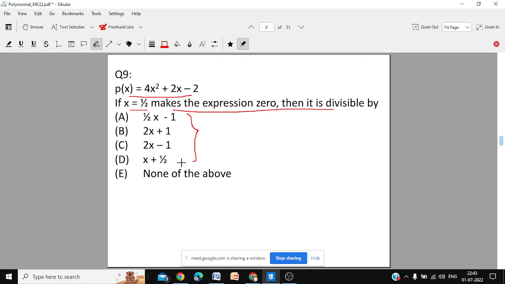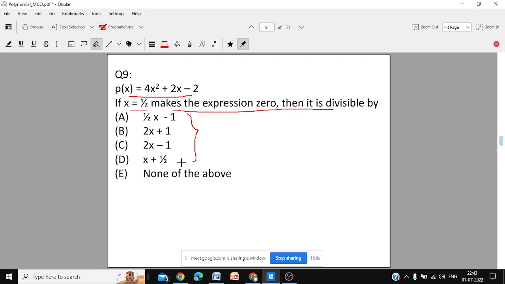Which one is an exact divisor? Which one is a factor? And we are telling you x equal to half will make the expression 0. You can try afterwards, but actually now it is not necessary. You don't have to waste time. X equal to half will make it 0.